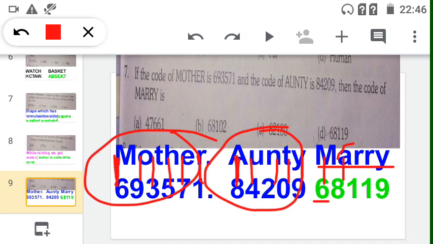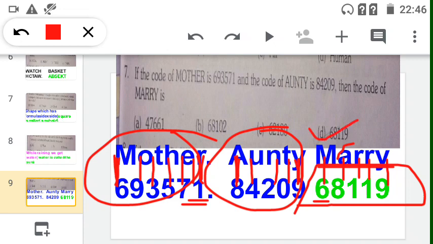Then here is a given double R. See, in that code R is representing 1, so these are representing 1 only and these are also representing 1 only. Correct. And now see, in that code Y is representing 9. So like that only Y is represented here as 9. So see, in that option, where is 68119? That is D option.